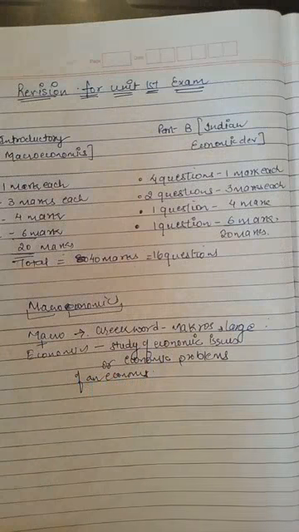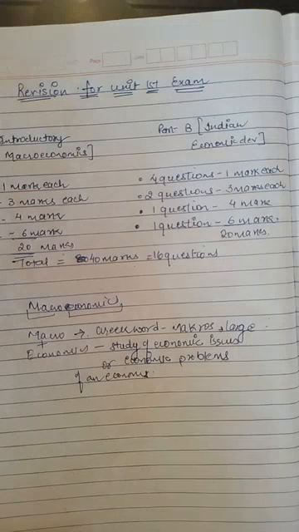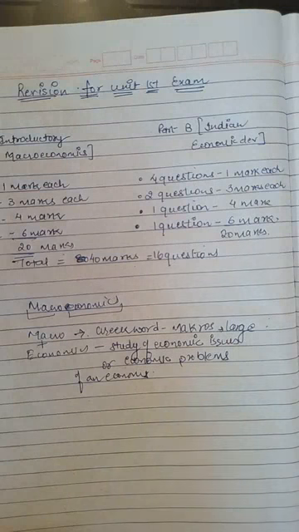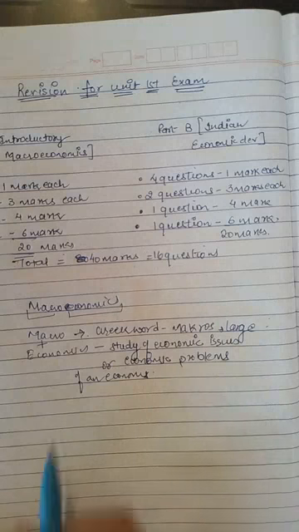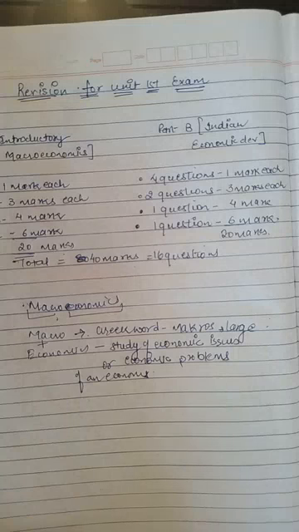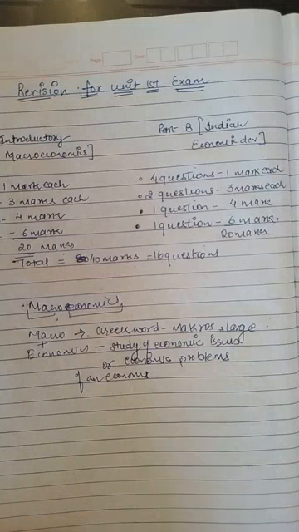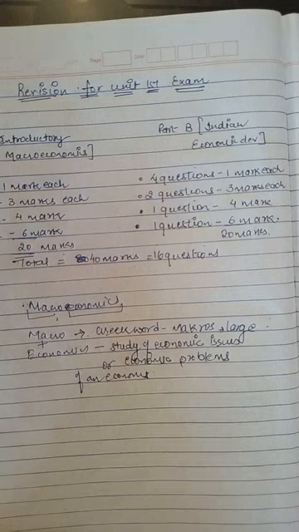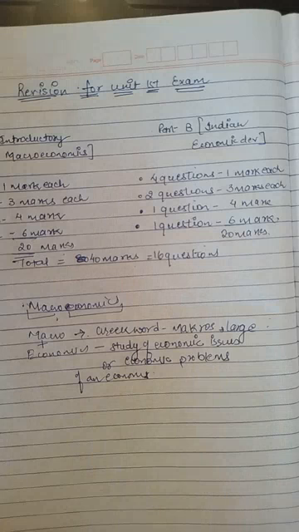So macroeconomics is the study of economic issues or economic problems of an economy as a whole, because here the word macro is used, that means large, so we are studying as a whole. If we are talking about microeconomics, then micro means small, so we study economic issues or economic problems of an individual firm or an industry under microeconomics, okay?